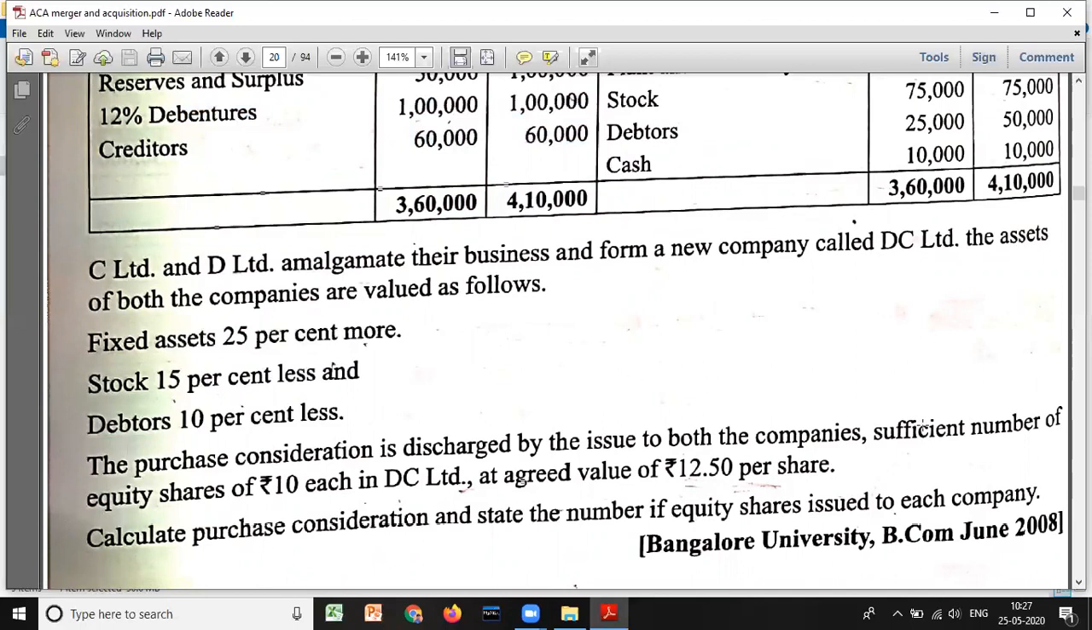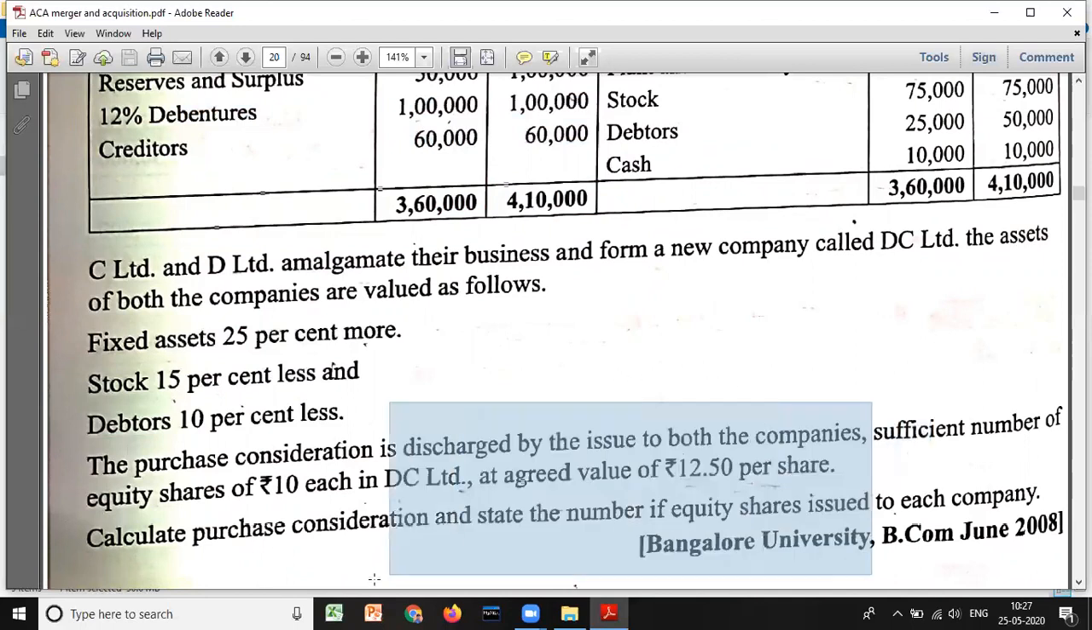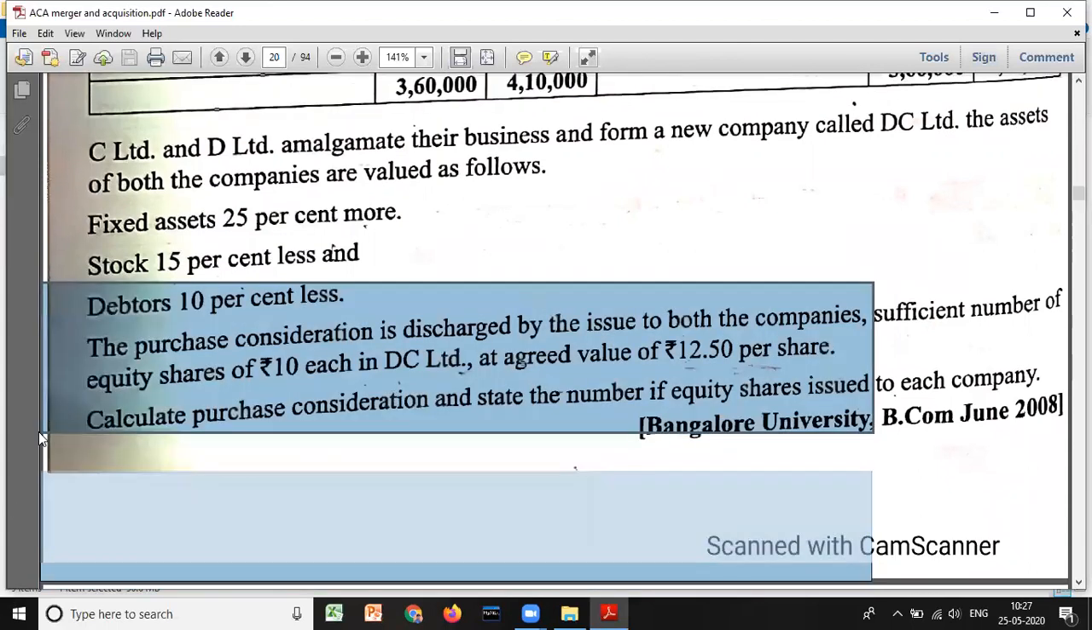Company has issued sufficient number of equity shares. That means they have not given payment information. So what we should do now? It cannot be lump sum method. It cannot be net payment method. Then it should be net asset method. So what you will take: assets taken over minus liabilities taken over. Now we'll go one by one.